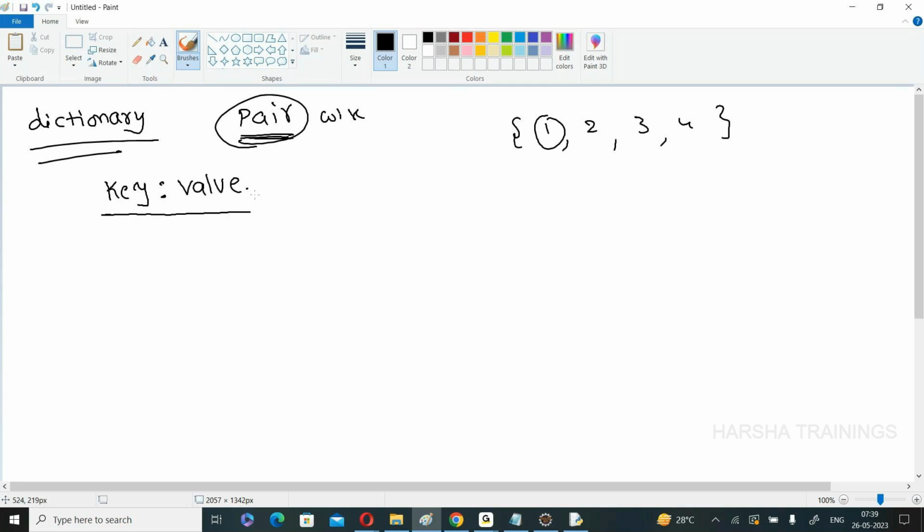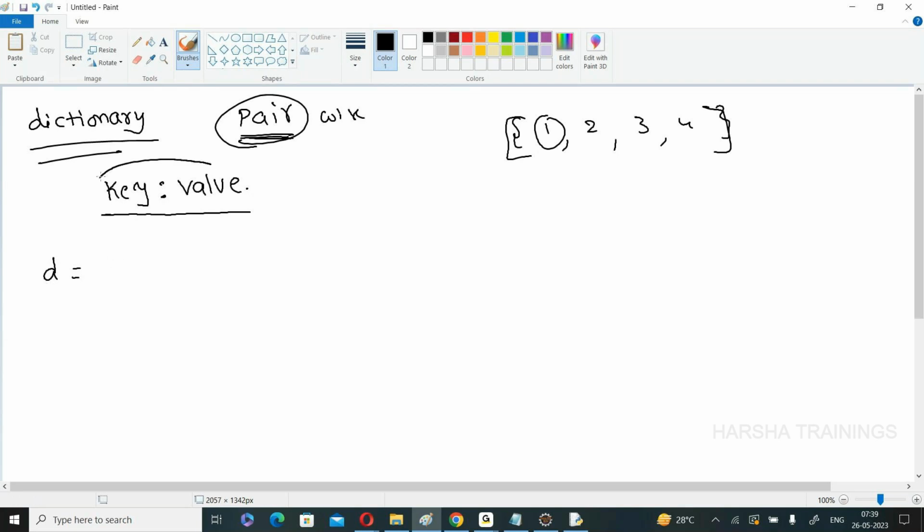Clear? Now if you want to create a dictionary with multiple elements, simply the elements are separated by comma. Everything is the same, but the only thing you need to remember is that the elements are attached with a key. I will give one example and you will get the complete idea. Suppose D is a dictionary.